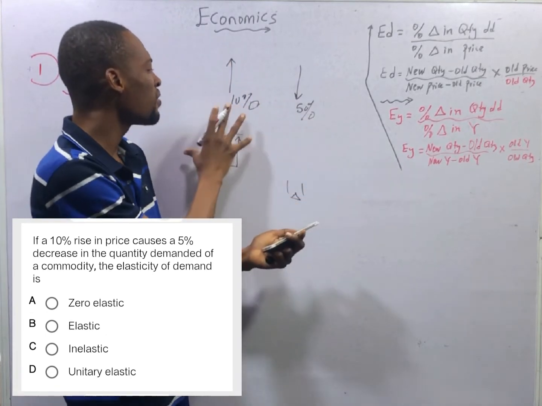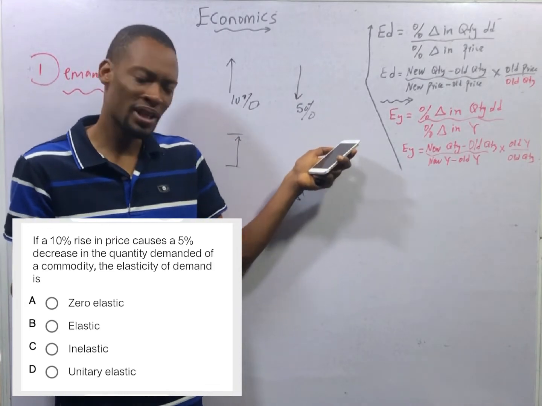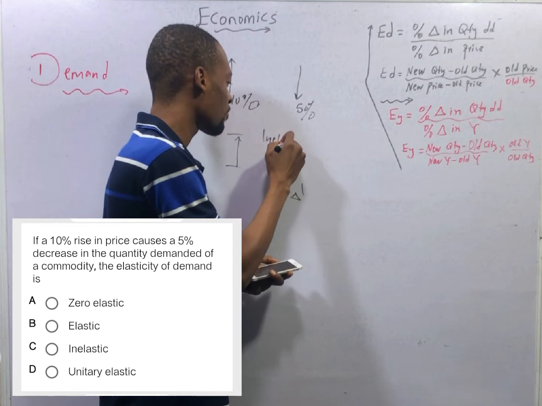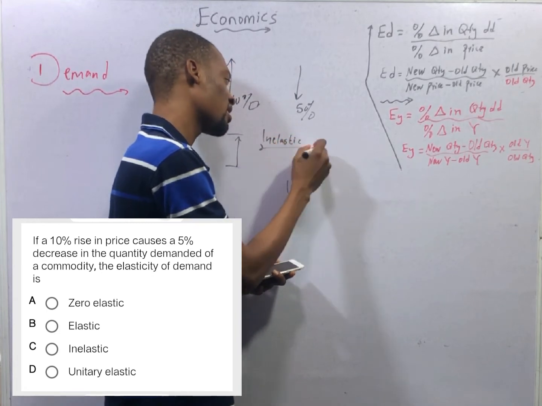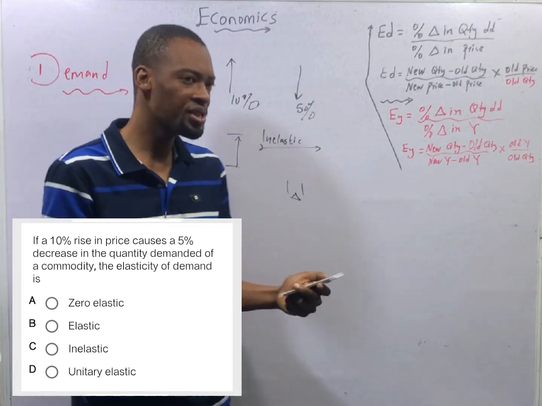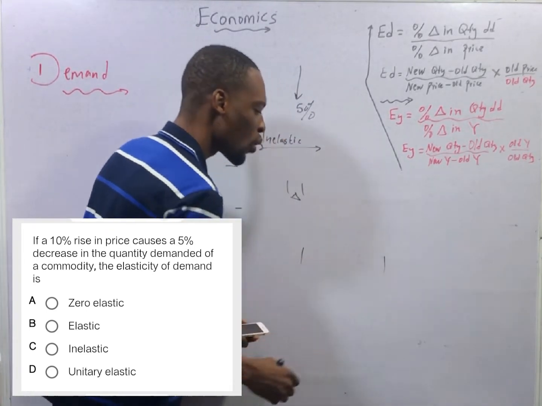So if the rise in price is bigger than the change in quantity demanded, that is an inelastic demand. Inelastic. Now, a situation where the change in price is smaller than the change in quantity.